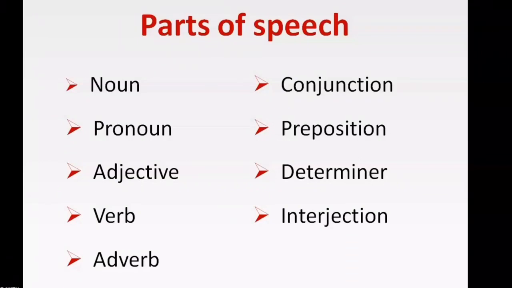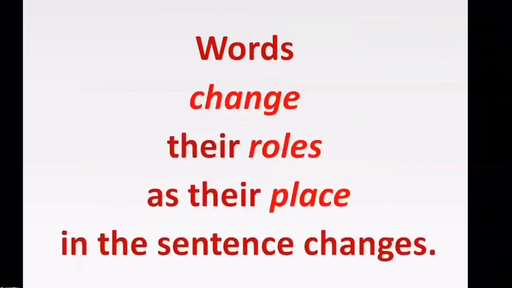Words function as different parts of speech, and the function of a word is determined by the place it has in a sentence. As the place of a word in a sentence changes, its role also changes, and so changes its category. So we say words change their roles as their place in the sentence changes.